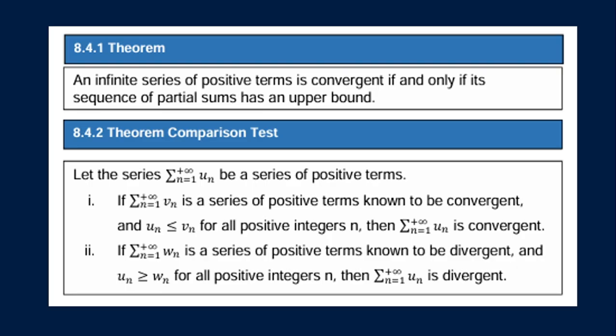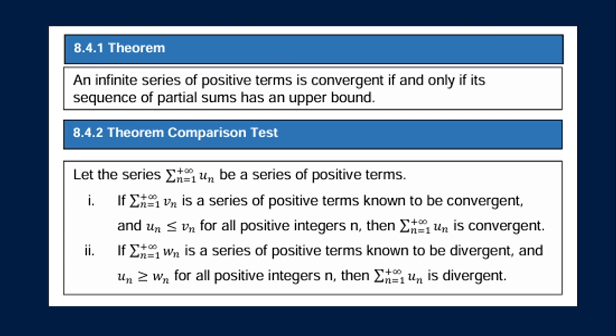We have first theorem 8.4.1, which states that an infinite series of positive terms is convergent if and only if its sequence of partial sums has an upper bound. And we have theorem 8.4.2, the comparison test.